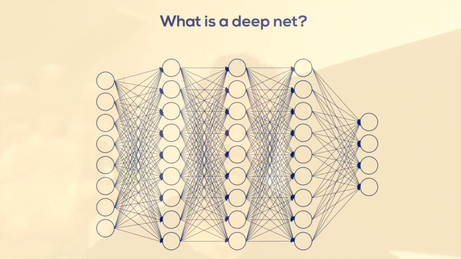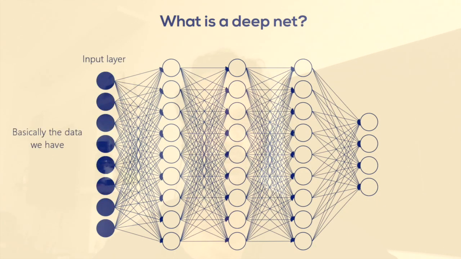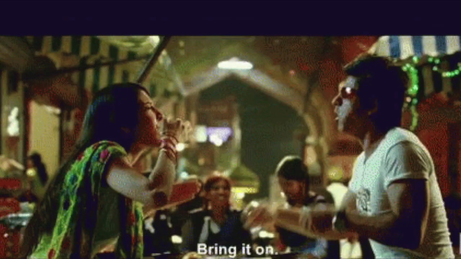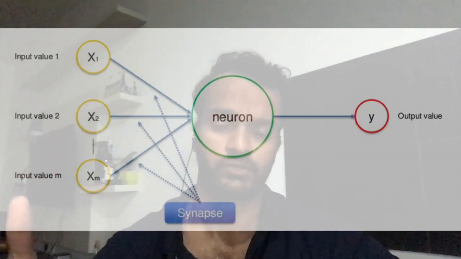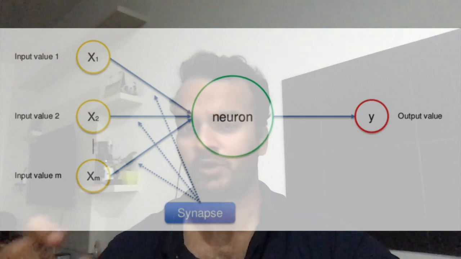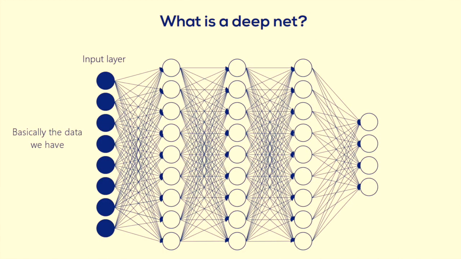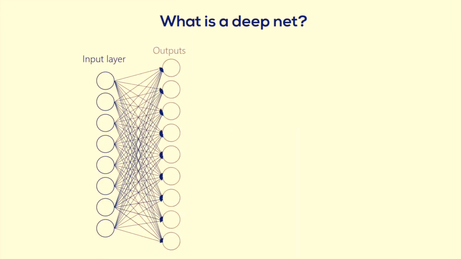By the way, whatever circles you see there, or whatever holes, or momos or golgappas, whatever you call them, they are called neurons. Neurons are the smallest element of a neural network. So what next? The connected wires you see there, which connect each and every golgappa with the next layer of golgappas, are called weights. As a beginner, you can remember weights as how much a given input will contribute to an output. If something is contributing heavily, it will have a higher weight. If something is contributing less, it will have a lower weight.